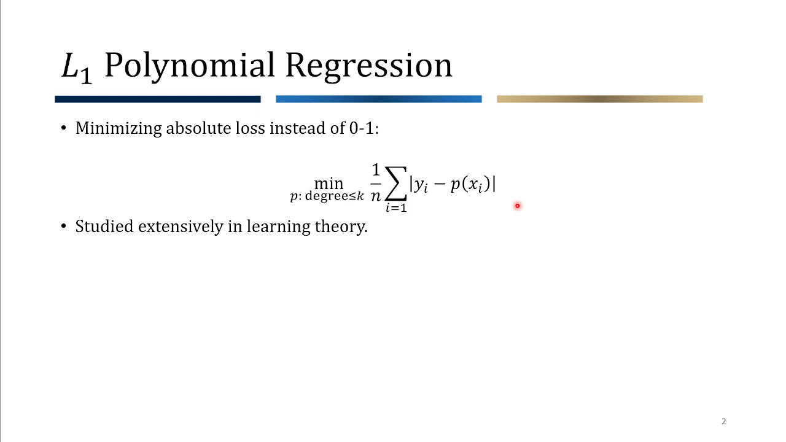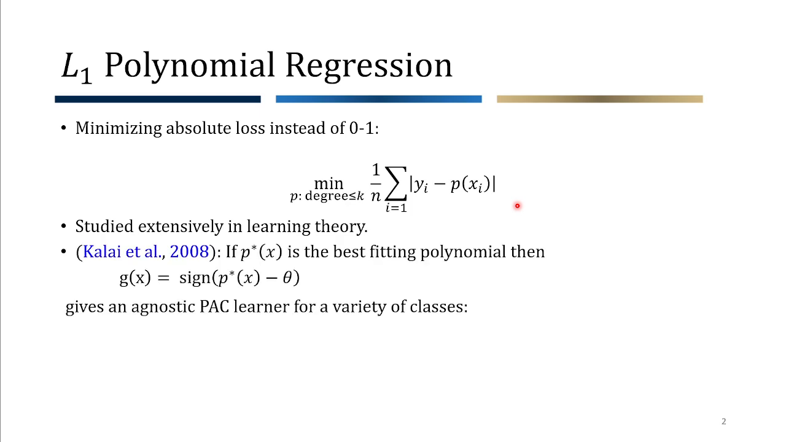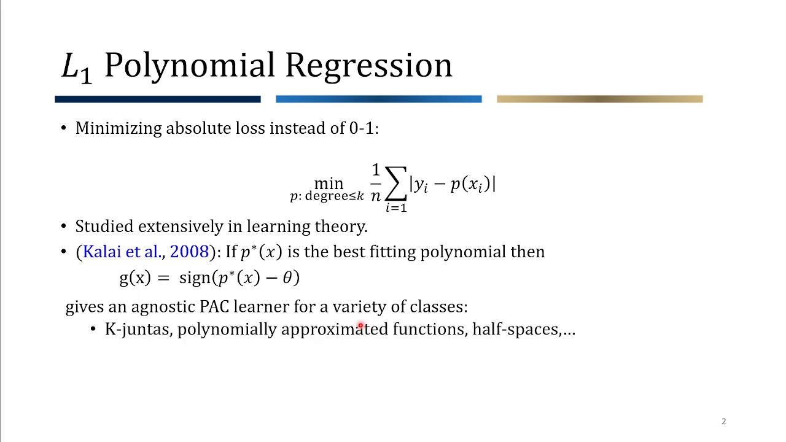This problem has been studied extensively in the literature, and in 2008, Kalai showed that if we take P star to be the best fitting polynomial in L1 regression, and we construct the predictor g by taking the sign of P star minus some constant theta, then we get an agnostic PAC learner for a variety of classes. These classes include k-Juntas, polynomially approximated functions, half spaces, and many more.